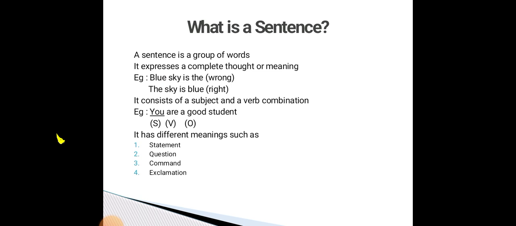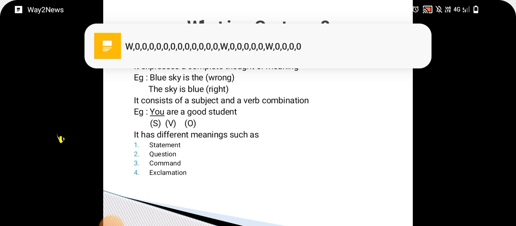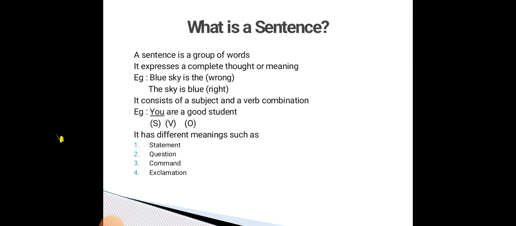First, we can see what is meant by sentence. A sentence is nothing but a group of words. That group of words is divided into three parts. The first one is to complete the thoughts or ideas. The second one is subject and verb combination. And the third one is meaning. Under that meaning, we have to discuss statement or declarative, assertive, interrogative, and exclamative.